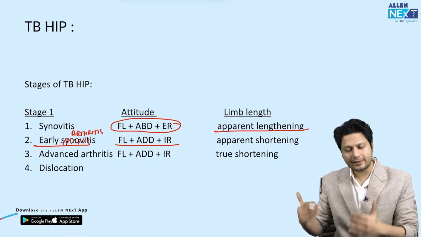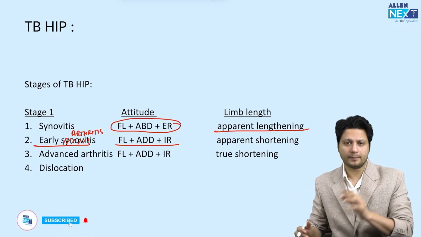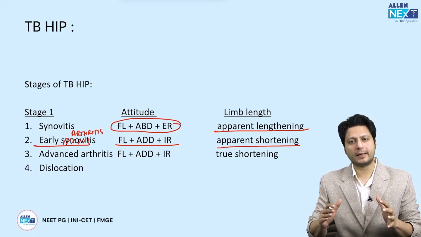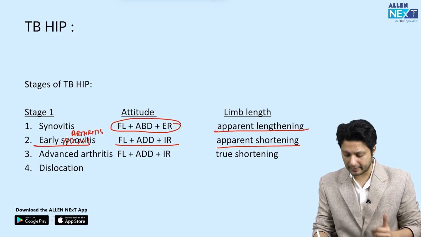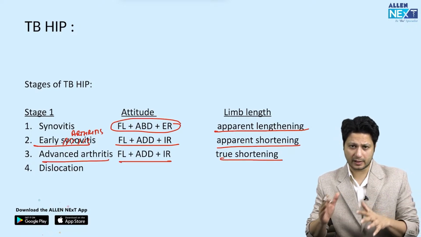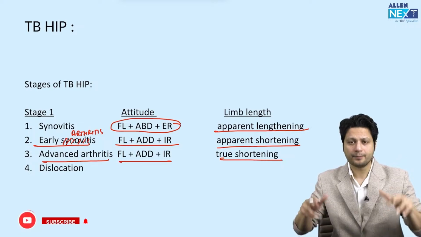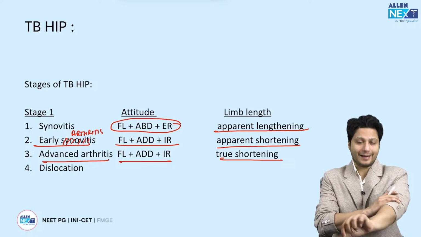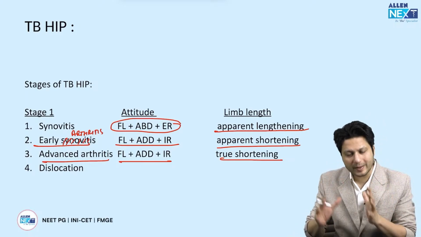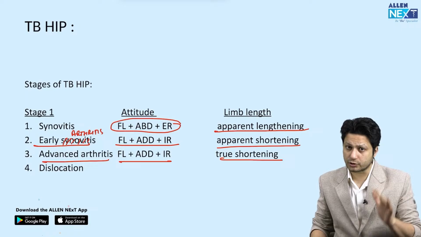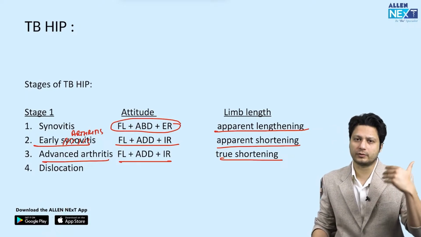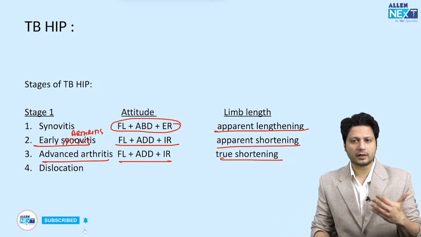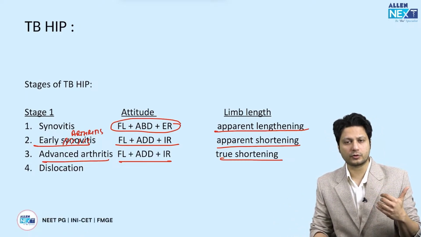Apparent shortening means the length of the limb is actually identical. There is no true shortening. All right. And finally, there will be an advanced arthritis stage where there will be true shortening and the attitude remains the same with increased severity. So as you can see, all the 3 stages are different from each other, combining the attitudes and the length of the limb. All right. On this basis, the questions are framed. They have asked you the question of early arthritis. They have asked you the question of the synovitis stage already. And finally, the stage of dislocation. So this is what you need to remember about tuberculosis of the hip joint.